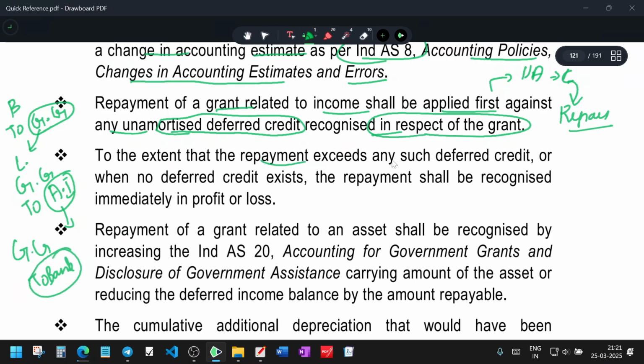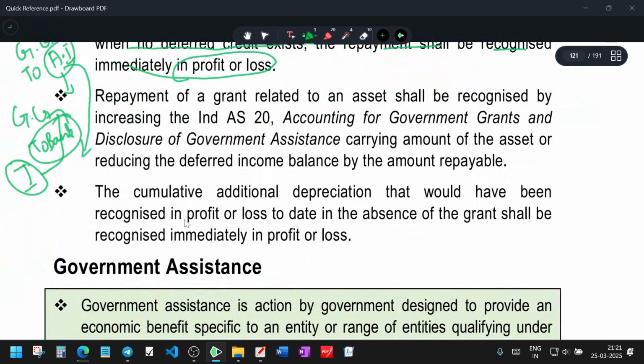To the extent the repayment exceeds any such deferred credit, or where there is no deferred credit, the repayment shall be recognized immediately in the profit and loss account. So already I have utilized the credit for some years. That is considered as income. Now from that income it will go to expenses. How is the entry? Government grant to bank, here 40 lakhs, here only 30 lakhs, so to P&L 10 lakhs. It's an expense for me.